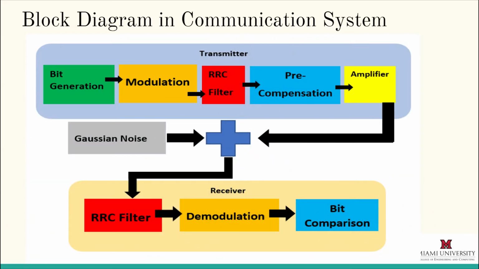So here's the project flow of our overall program in MATLAB. Within the transmitter, we have a random bit generator. Those bits are then modulated and passed through a root raised cosine filter. Then they're precompensated, as discussed before, although that's an area of future study. Then they're passed through the amplifier, at which point they're transmitted. Gaussian noise will be introduced to simulate noise from the physical environment. And then they're passed through another root raised cosine filter at the receiver. They can then be demodulated, and bits can be compared in order to determine the success rate.